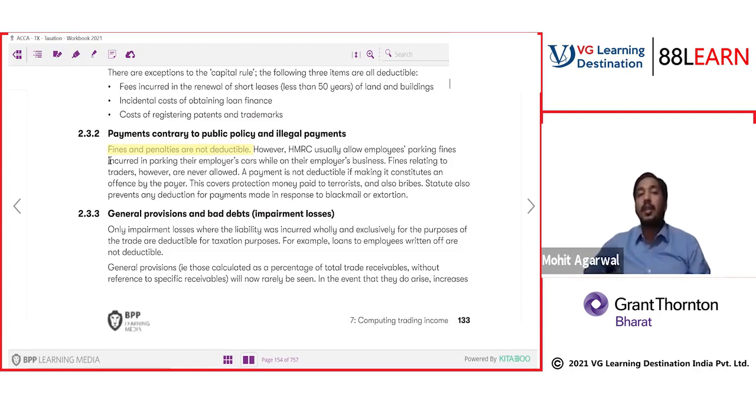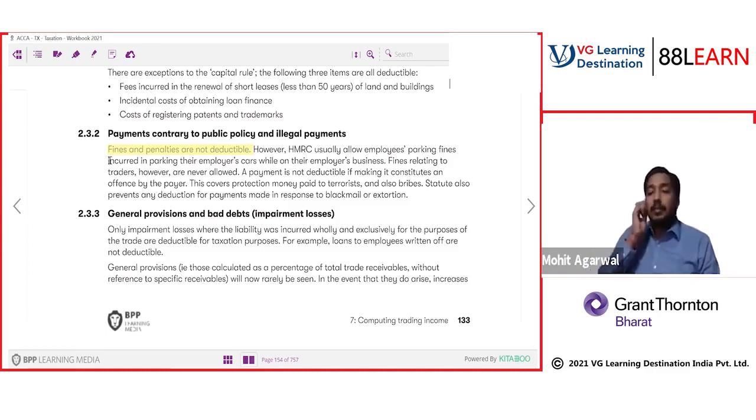Accounting will take fines and penalties as a loss and an expense, because in accounts the objective is to calculate the net profit. But in taxation, the objective is to get the taxable profit, the profit we should charge tax on. So we will only take allowed expenses, and fines and penalties are disallowed. So if in the exam you have fines and penalties, you need to add back, because they were deducted to arrive at net profit as per accounts. You have to add back to remove the impact.